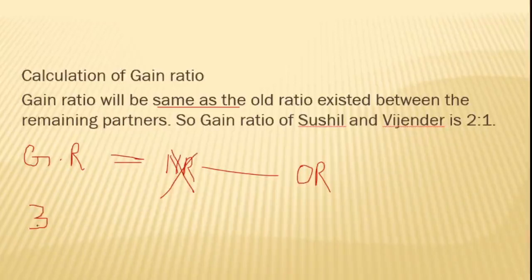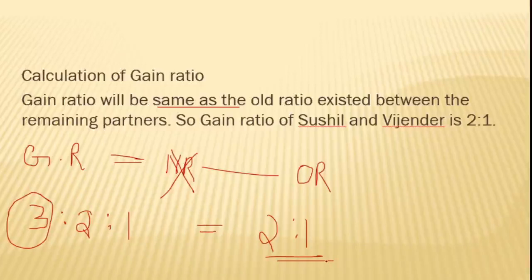What is the old ratio? In the problem, it is given that the old ratio is 3:2:1. And who is the deceased person? Ranbir, the first person, is deceased. What remains among the remaining partners is 2:1. So the gain ratio is 2:1. In this ratio, the goodwill is to be calculated.